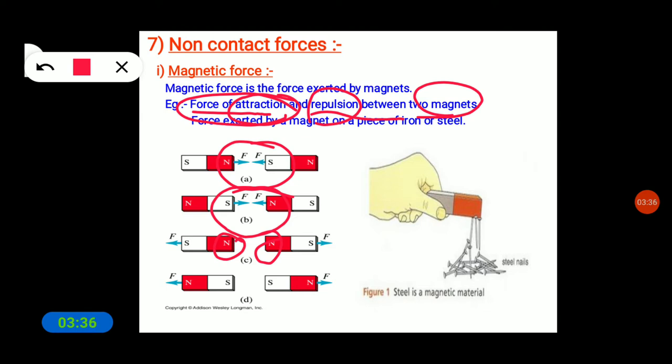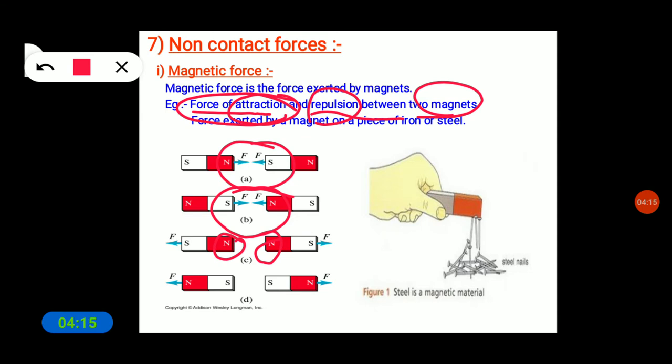The force is exerted by the two magnets when like poles come together: they do not attract, instead they repel each other. Unlike poles, north and south, attract each other. This is always a property of magnets: like poles repel each other, whereas unlike poles attract each other.